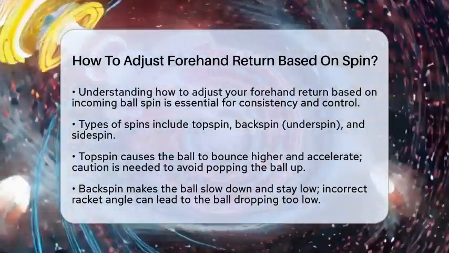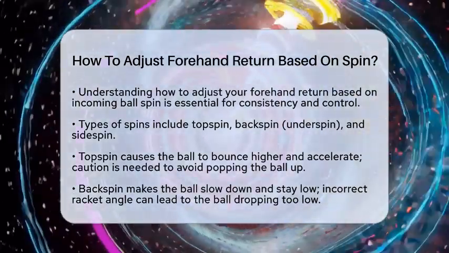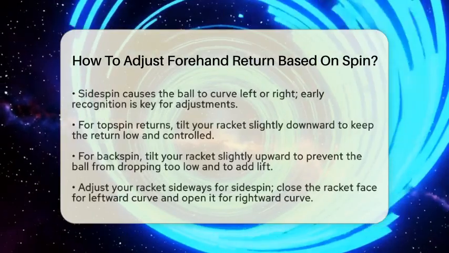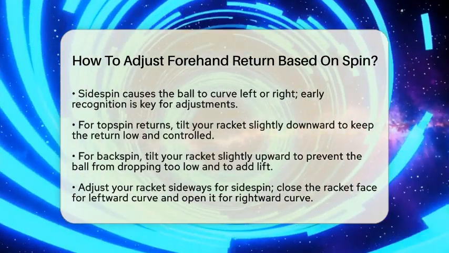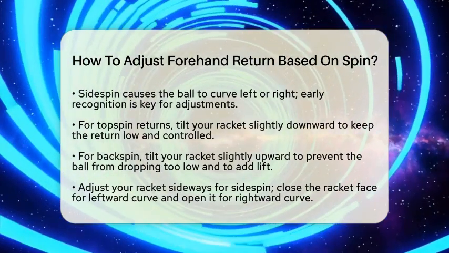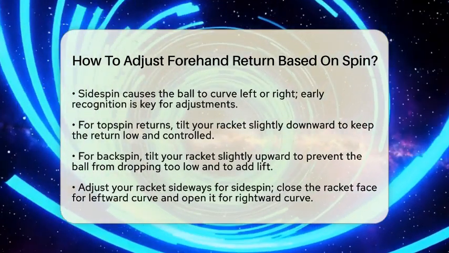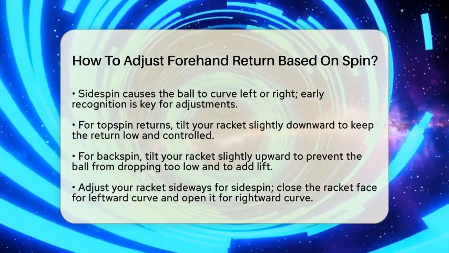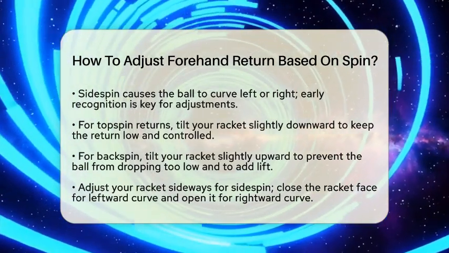This spin rotates backward, causing the ball to slow down and stay low after it bounces. If you do not adjust your racket angle correctly, the ball may drop too low off your racket. Then there is sidespin. This spin causes the ball to curve or drift to the left or right, depending on the direction of the spin. Recognizing this spin early is key to making the right adjustments.